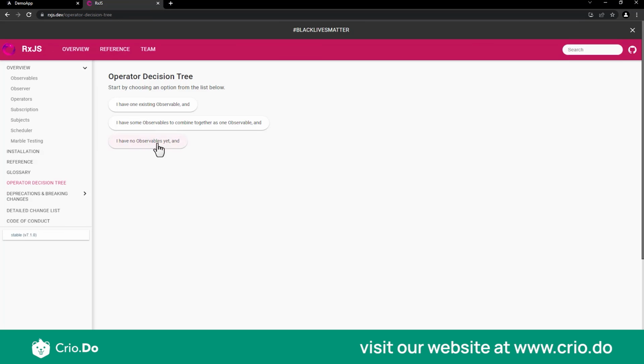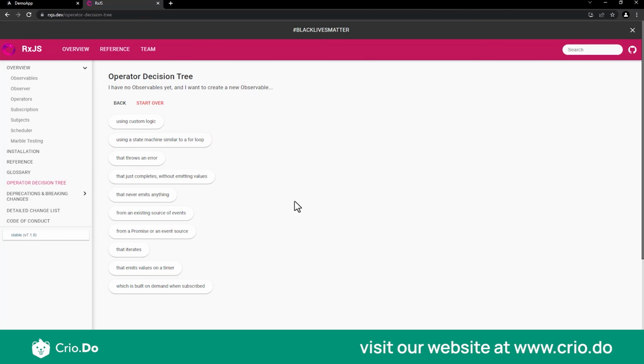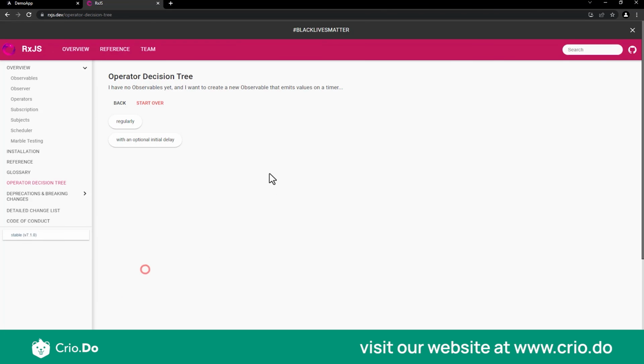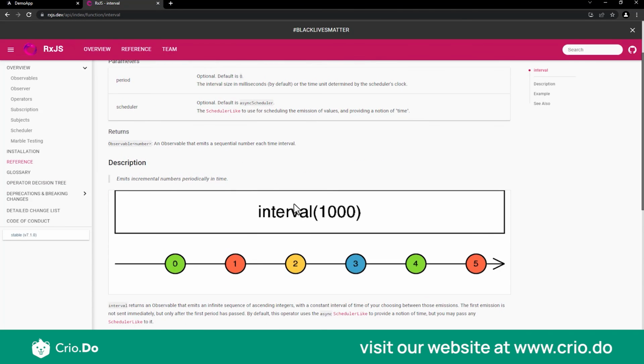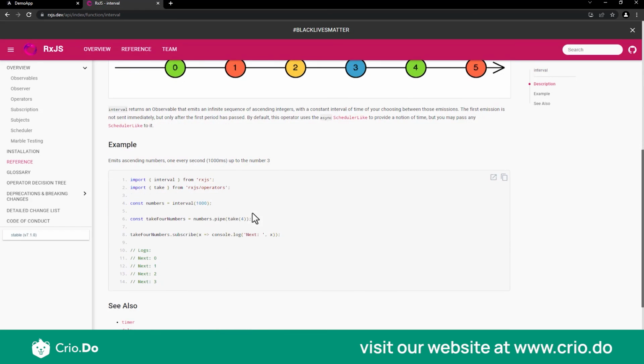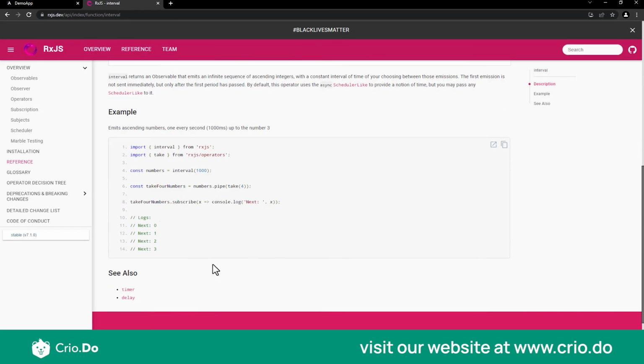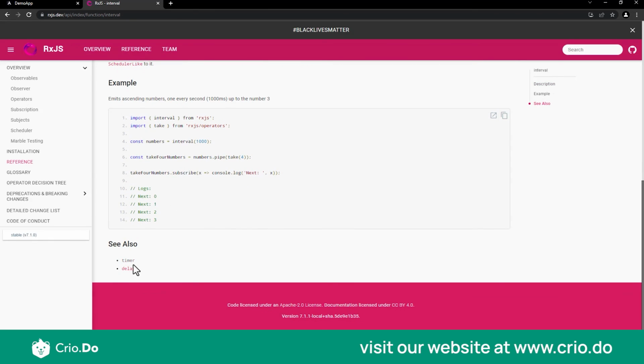So say for example, I say I have no observable yet, and I want to create a new observable. After that it asks, is there any other condition. Say for the logic, I say that it just emits a value on a timer, and I say it should emit it regularly. Then it will tell me to implement this using the function interval. If I click on this interval, it will first describe the logic I need to use, and it will also give me an example of how I can implement it in my function. And similarly, you'll also see some related functions.